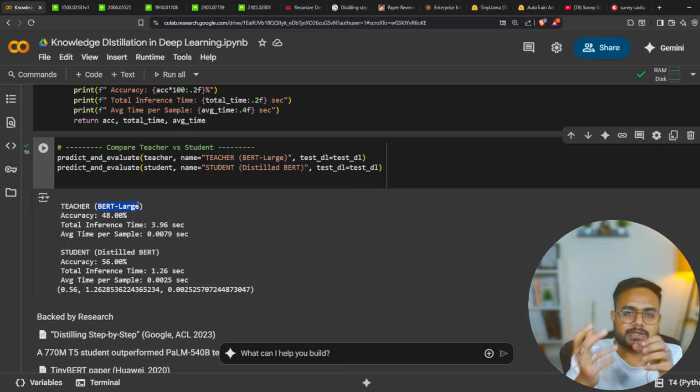Now let's do one thing. Let's take some state of the art model. State of the art model means what? It's not a classical large language model. The state of the art models mean GPT, Gemini, Claude,